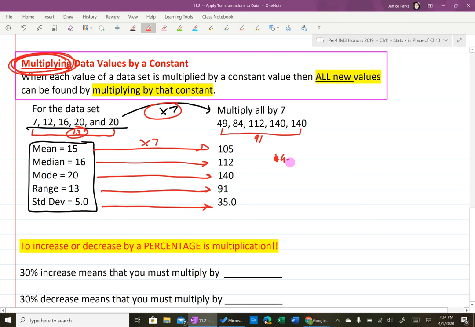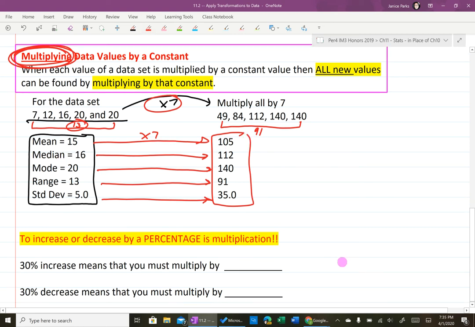So it's going from 49 all the way to 140. So the data is more spread out than it used to be, where when it was just going from 7 to 20. Okay? So multiplication, division, everything changes. Adding and subtracting, only the mean, median, and mode change.